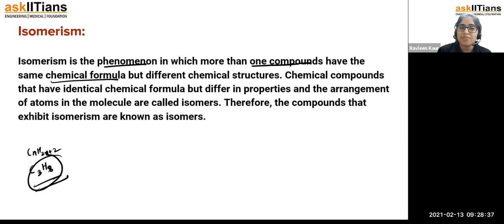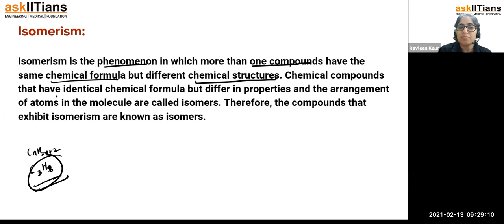If I pick this chemical formula, we will be able to draw different isomers for it. It's just an example; isomers of propane do not exist, but I'm just giving you the example. I will explain from which point isomers exist, so don't worry about that. Isomerism is a phenomenon in which more than one compound has the same chemical formula, but they have different chemical structures, meaning the way they are drawn is going to be different.